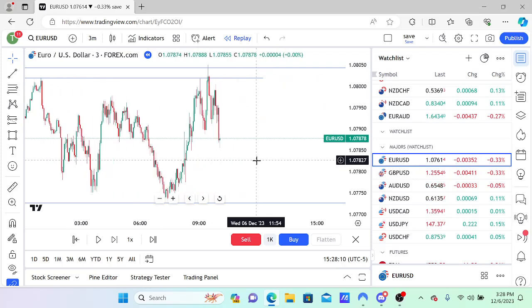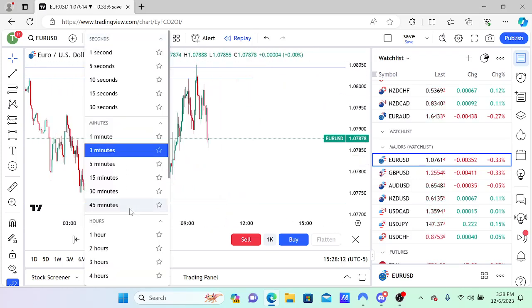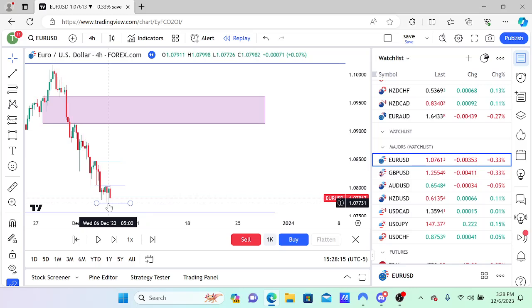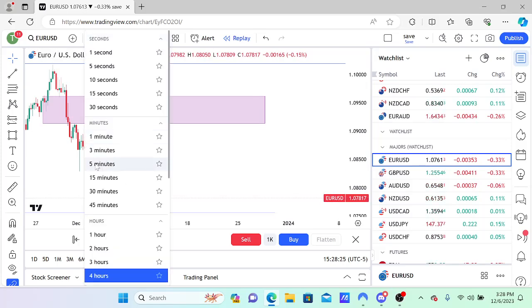And now where is the next draw? Well, the market structure is bearish, remember. So where's the next draw going to be since it's bearish? That low right there. That's the next draw because it already took out the buy stops. So now it wants to do what? It wants to seek these sell stops down here. That's the next draw.